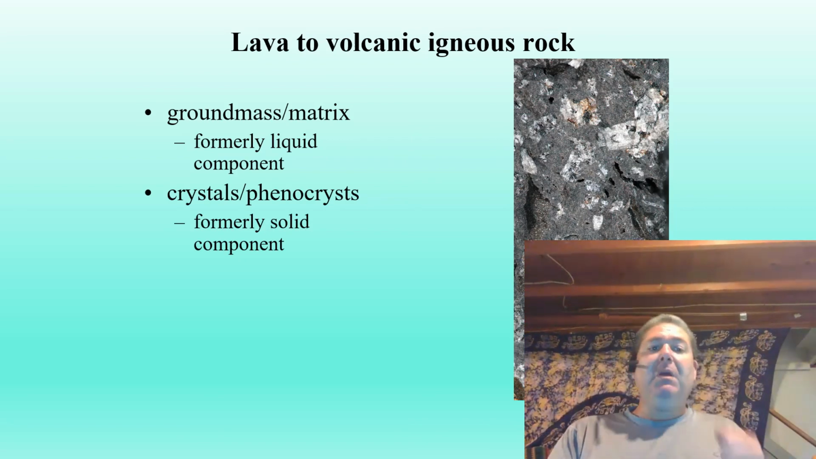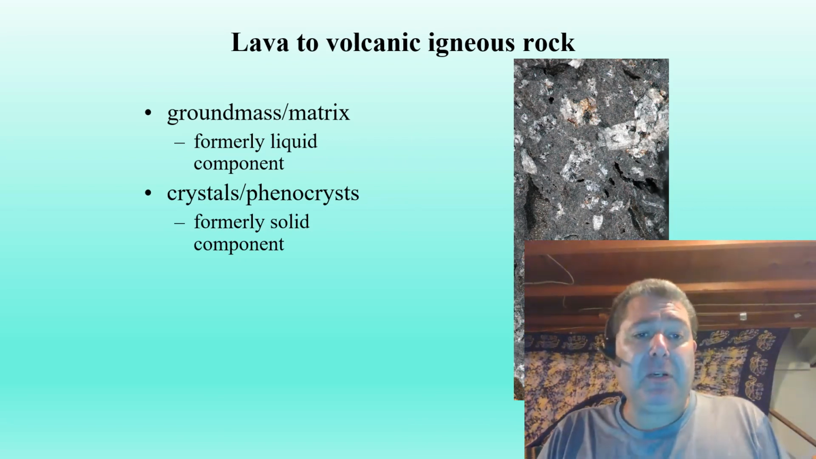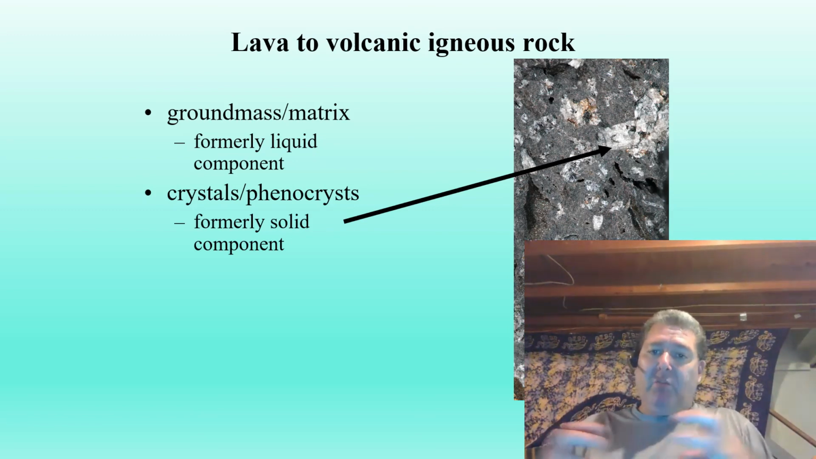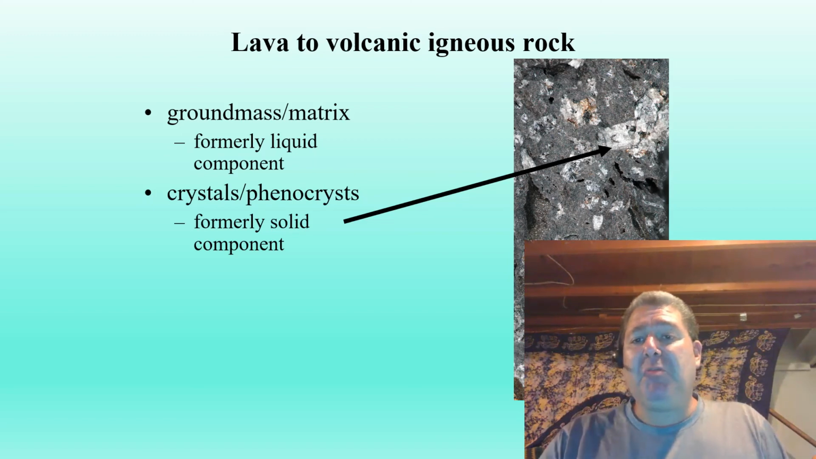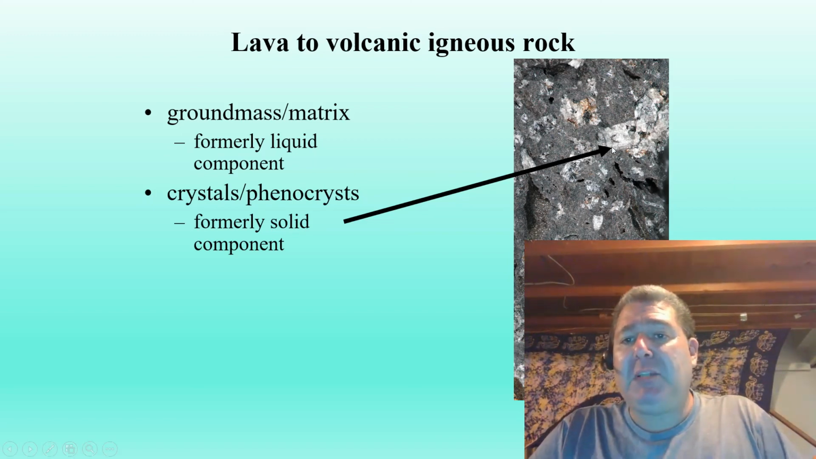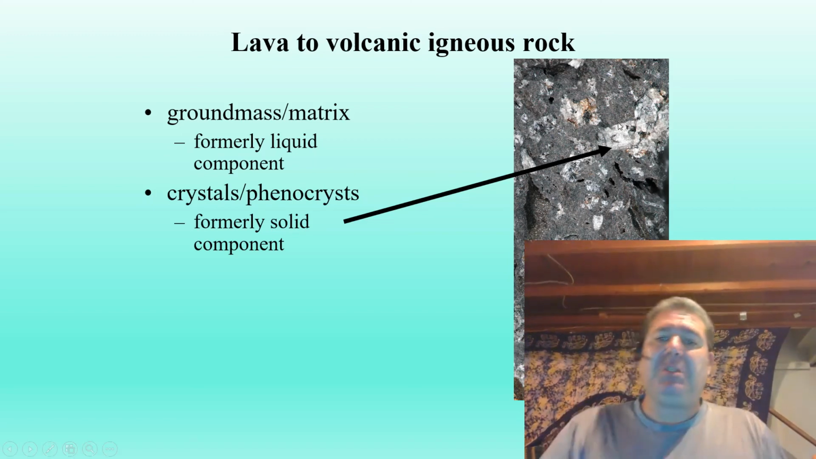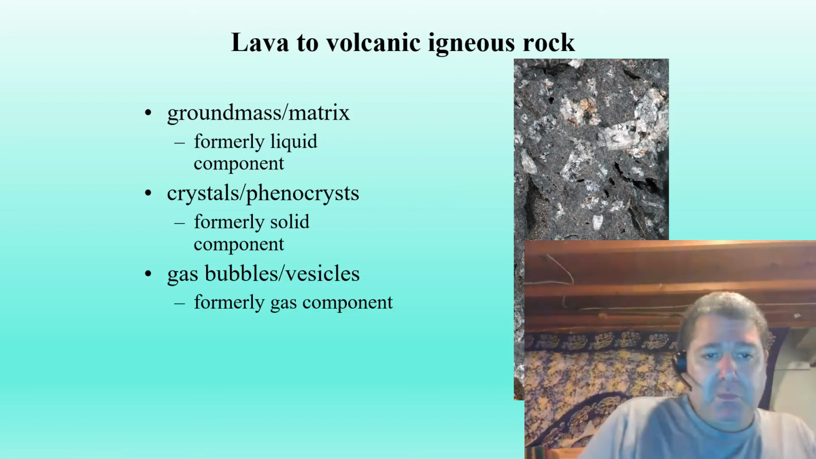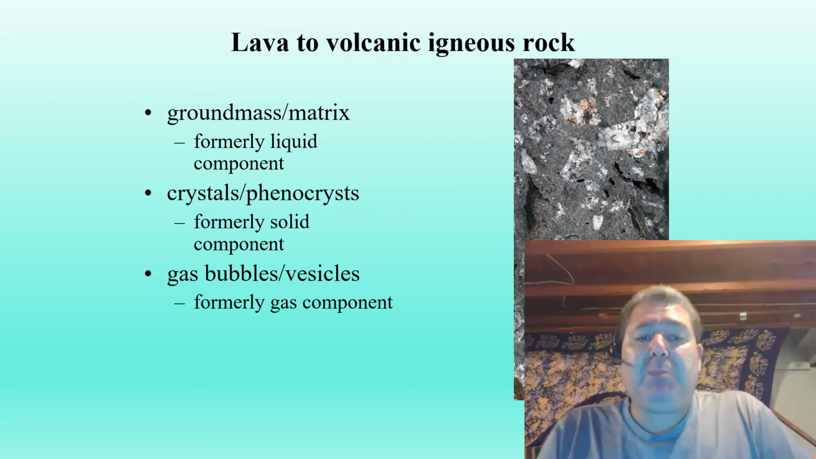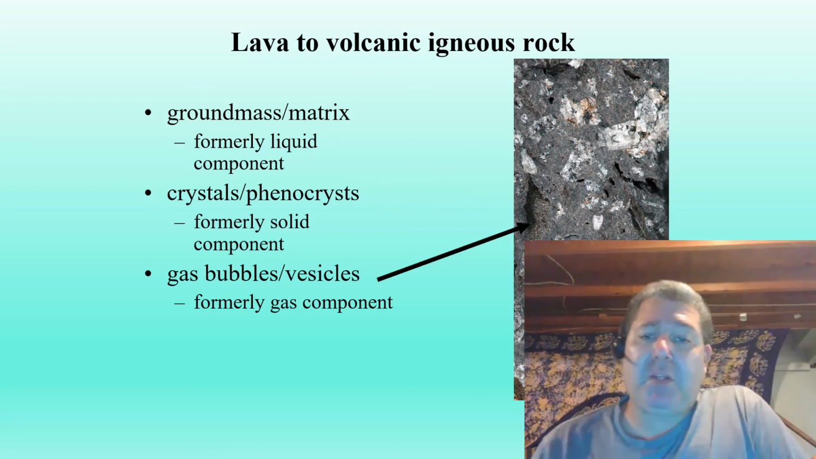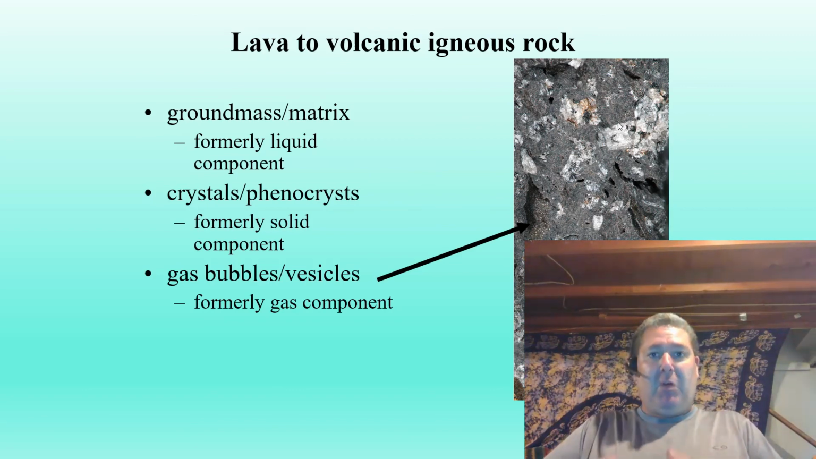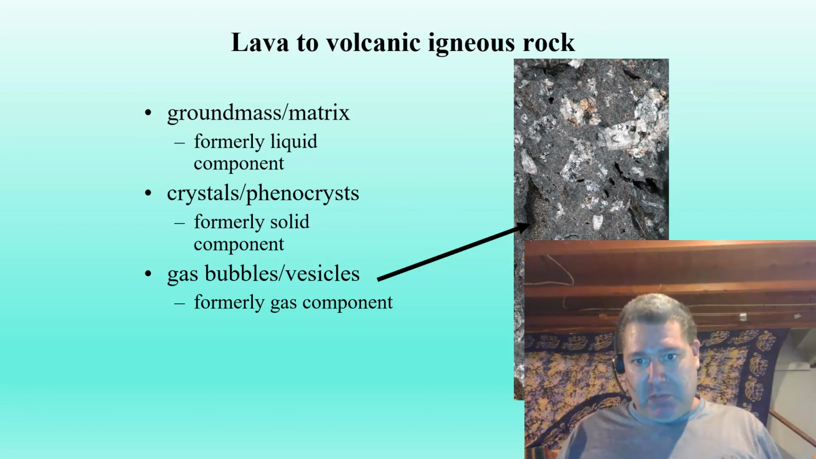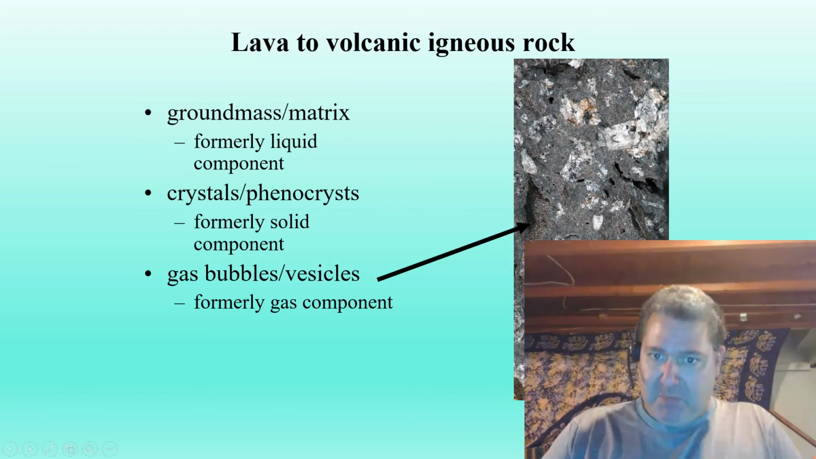We then have crystals or phenocrysts. These are the formerly solid component, whatever was growing and forming in that magma chamber before it erupted. So here we have some plagioclase phenocrysts, or crystals, that were happily chilling and forming when this volcano erupted. And then we have gas bubbles or vesicles, and these can represent the formerly gas component. Now that it's come up further into the volcanic neck, less pressure allows these bubbles to nucleate, and then sometimes you see those escape.